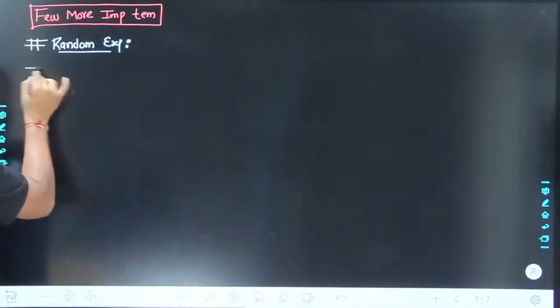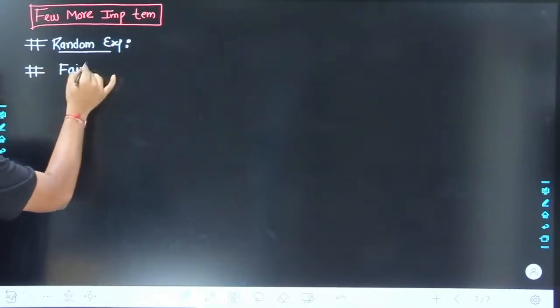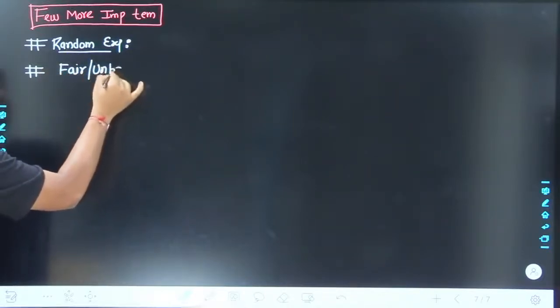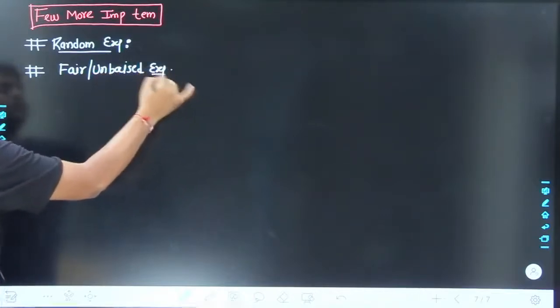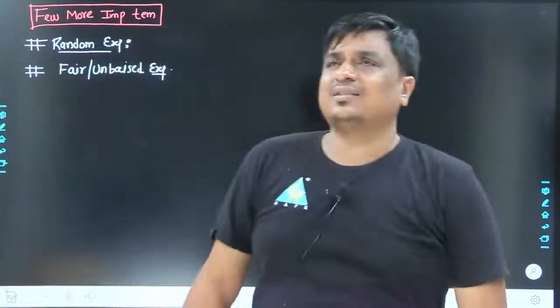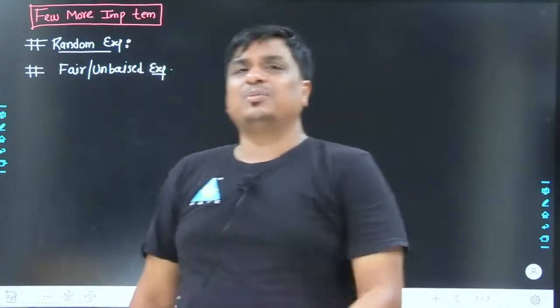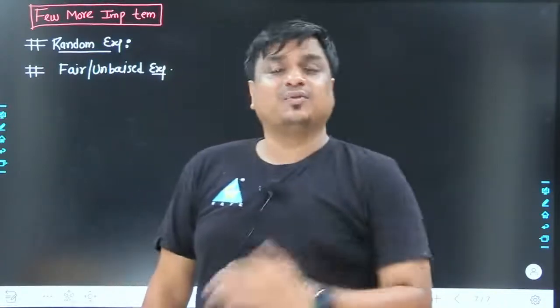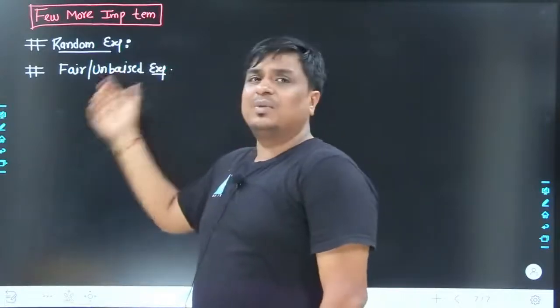The second type of experiment which we take for reference is the fair or unbiased experiment. We have seen this sort of problem since class 9th onwards. If a die is rolled, what is the probability for getting 1? It's 1 by 6. For 2, it's 1 by 6. For 6, 1 by 6. But the basic crux comes from the fair or unbiased experiment.